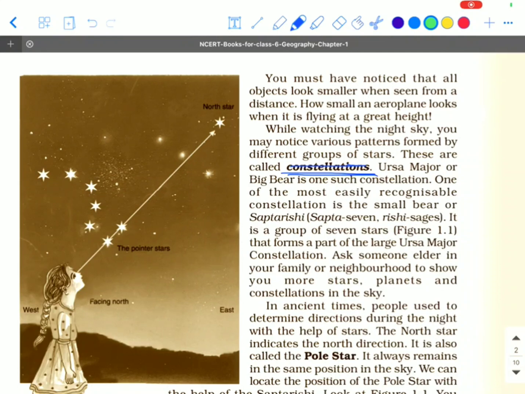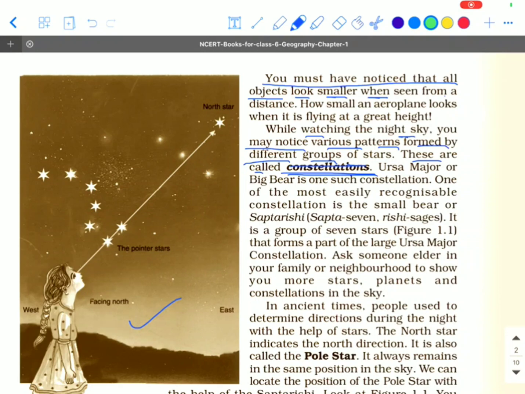Guys, you must have noticed that all the objects look smaller when seen from a distance. While watching the night sky, you may notice various patterns formed by different groups of stars, which are called constellations. It is a group of 7 stars that form part of the large Ursa Major constellation.